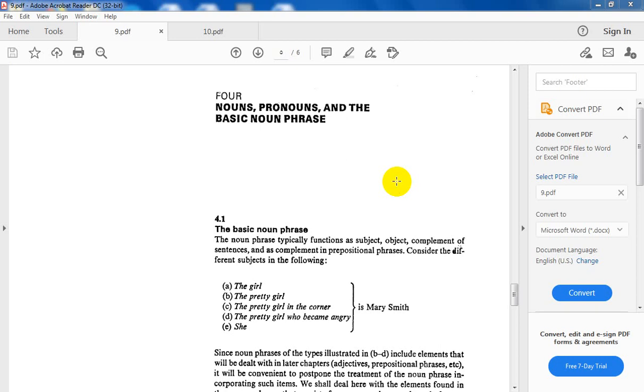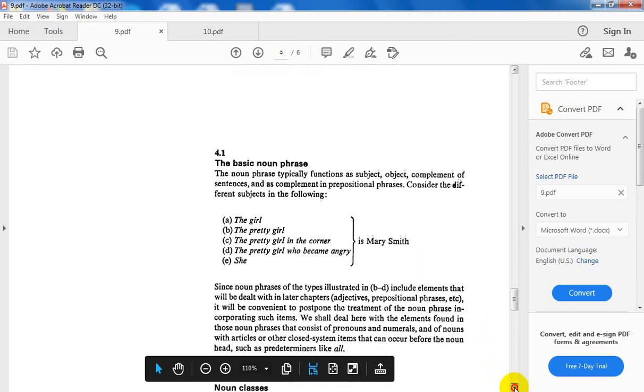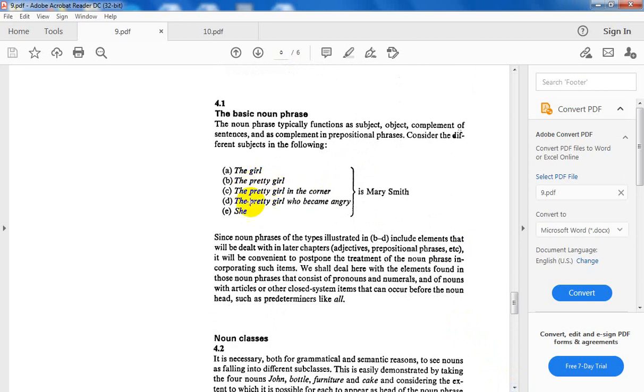If you look at these sentences, these examples from A to E, you will understand the different forms of the noun phrase. You see all these: the girl, the pretty girl, the pretty girl in the corner, the pretty girl who became angry. They are all noun phrases. But why noun phrases? Because the head is a noun, as a part of speech. Again, but with different elements.